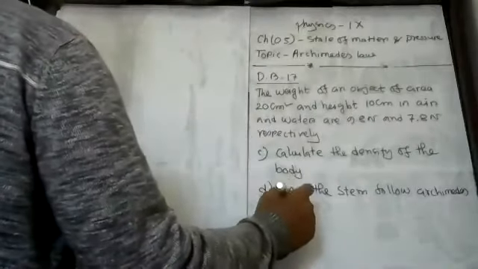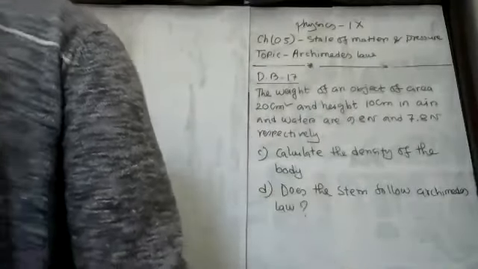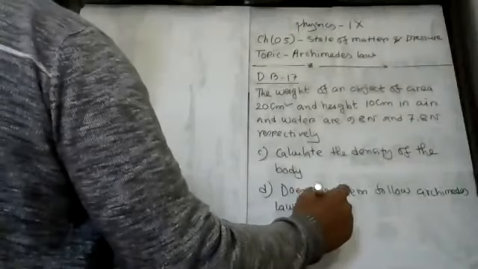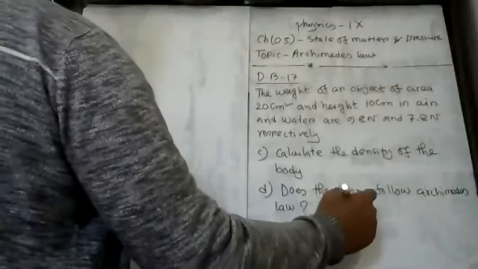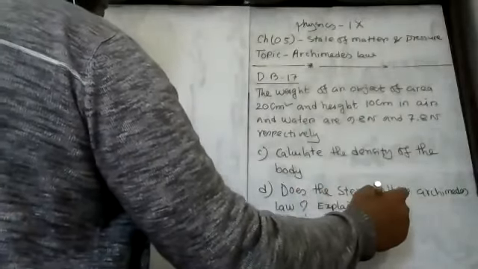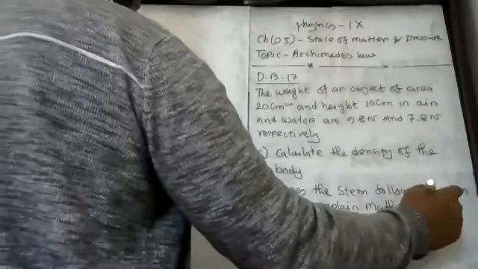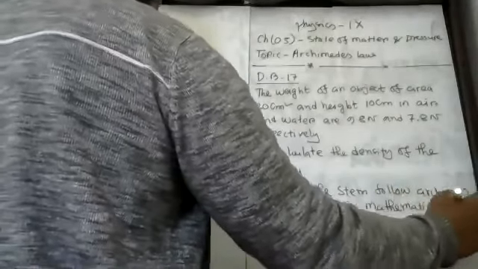Explain mathematically. My student, explain mathematically.